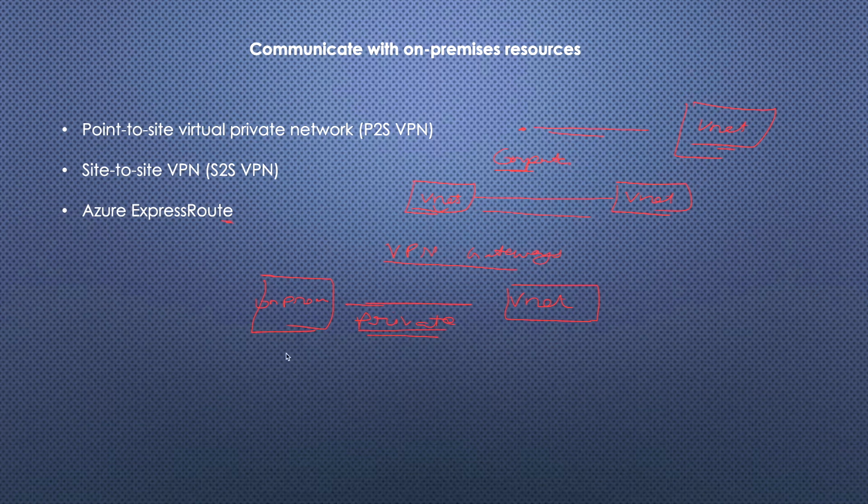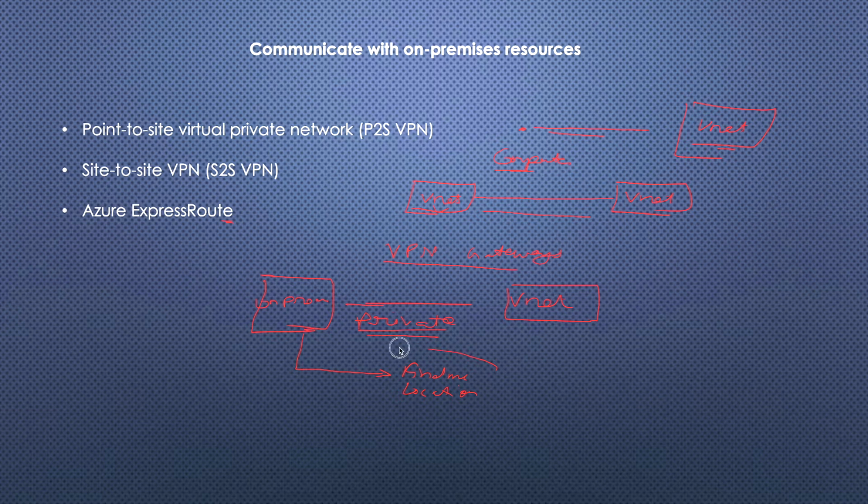So how it works: from your private on-premises VNet, some ExpressRoute providers like Vodafone, Airtel, and so many others provide this kind of service so that you can connect your VNet to the Find Me location of Microsoft.